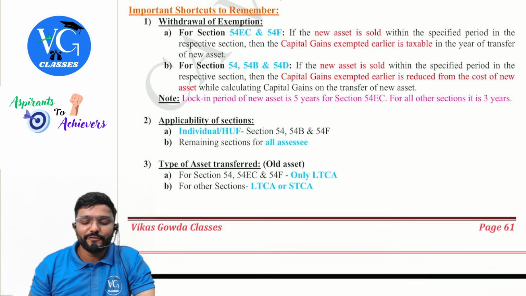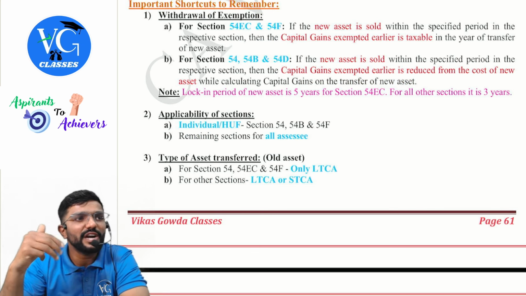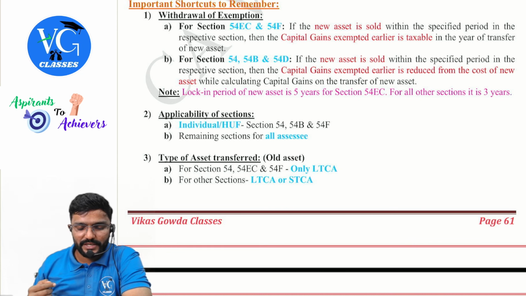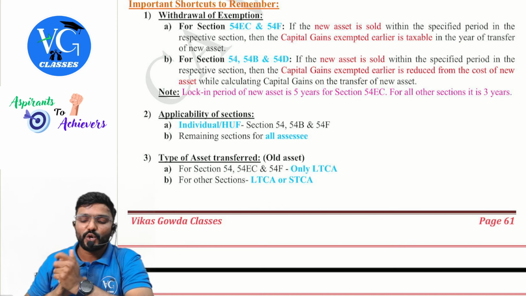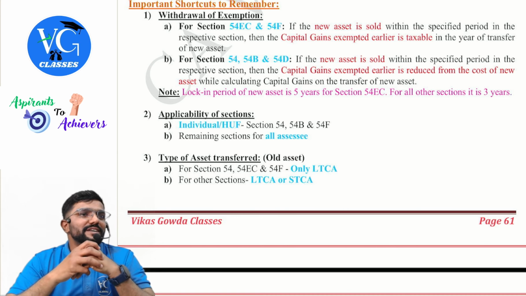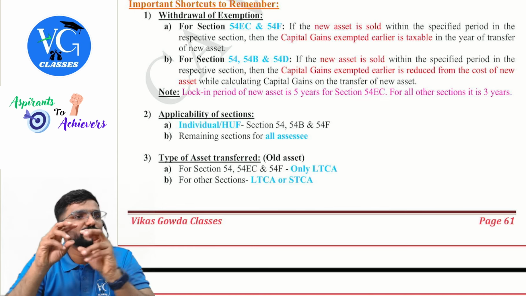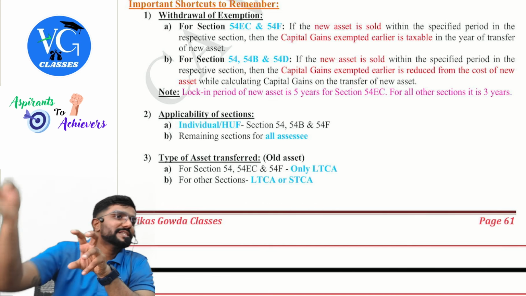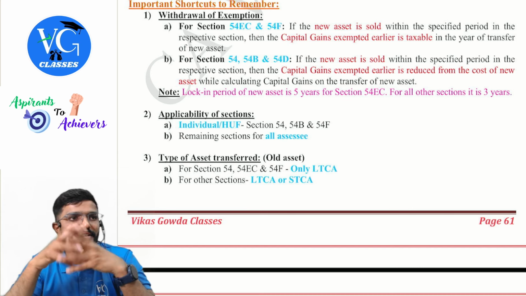For the other sections, 54, 54B and 54D, you have to hold the new asset at least for 3 years. What if I have transferred it? If the new asset is sold within the specified period in the respective section, then the capital gains exempted earlier is reduced from the cost of the new asset while calculating the capital gains on the transfer of the new asset. That is, when you have transferred a new asset within 3 years, you will compute capital gains on it. Yes. While computing the capital gains, you will claim cost of acquisition. Yes, but from the actual cost of acquisition, reduce whatever exemption is already claimed earlier.